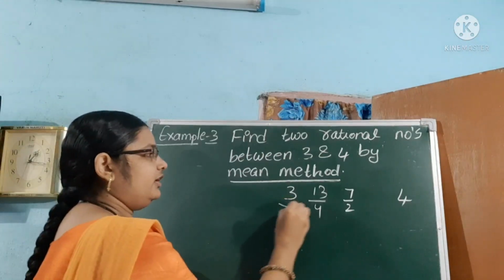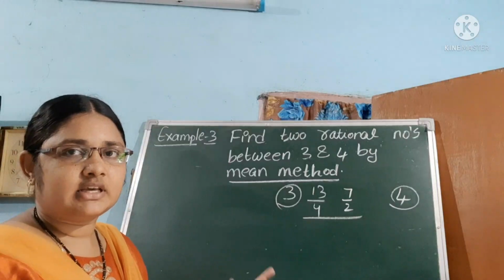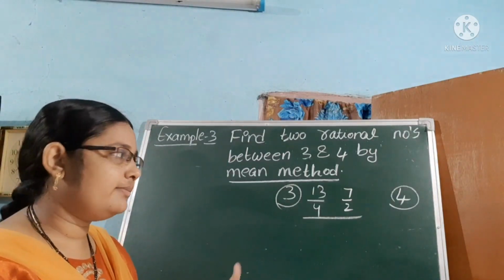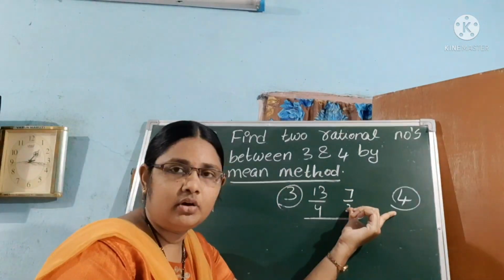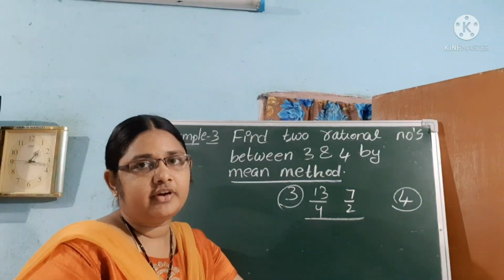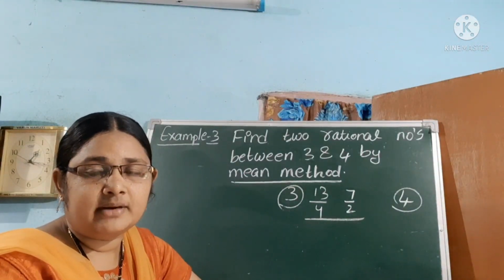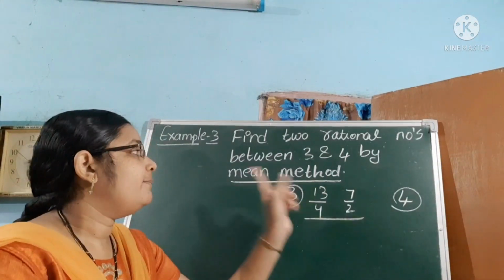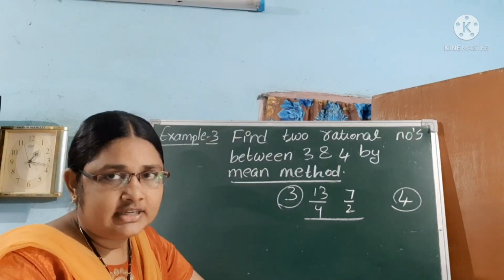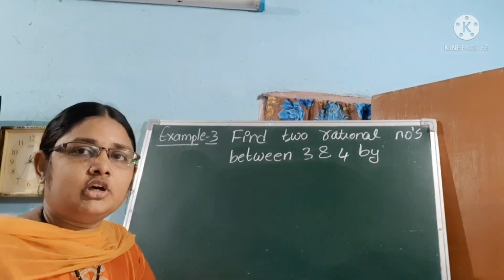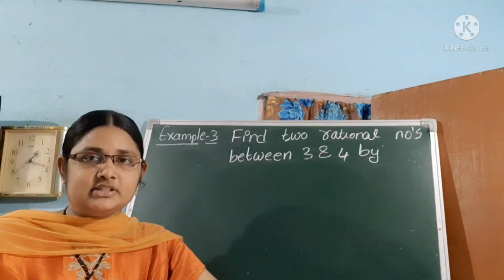Okay, in between 3 and 4, we have to find 2 rational numbers. If they are asking 5 rational numbers, let us find in between 3 and 13 by 4, or 7 by 2 and 4. So like that we have to find by using the mean method. What is the formula to find rational numbers in between two numbers by using the mean method? A plus b by 2. Is it clear? So one more method we have to find different rational numbers in between two numbers.